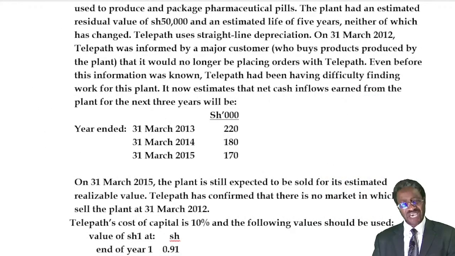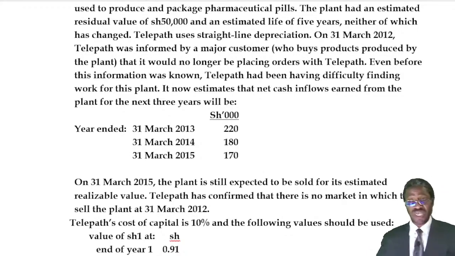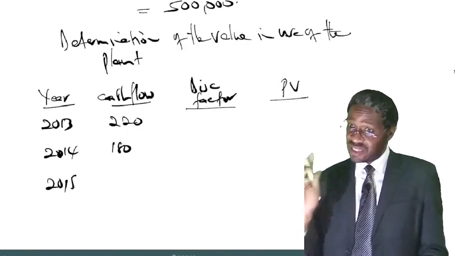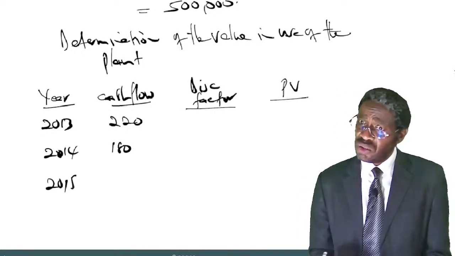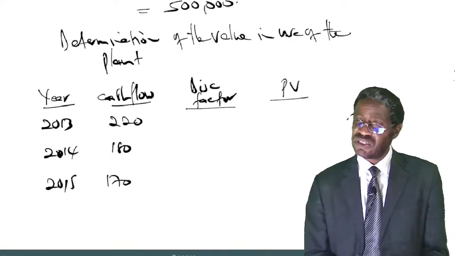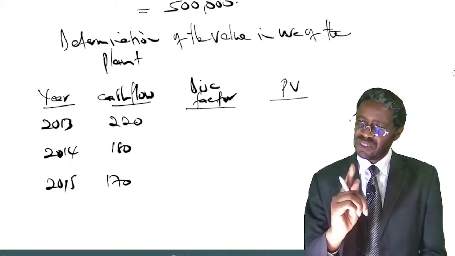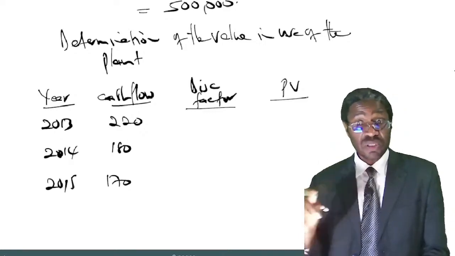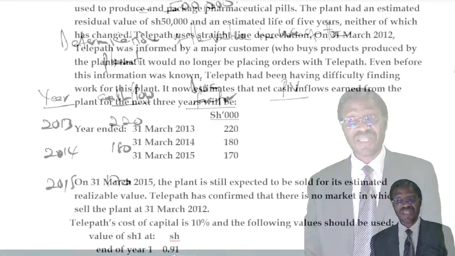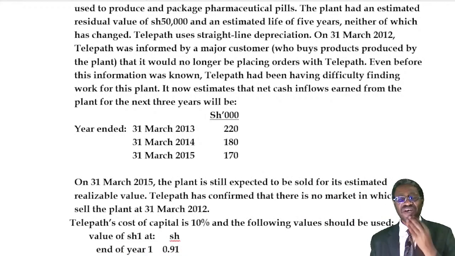170,000. Now listen carefully. There is an issue there in the final year. As much as it's true we shall generate 170, remember, somewhere we were told, just below that table, that on 31st March 2015, the plant is expected to be sold for its estimated realizable value.